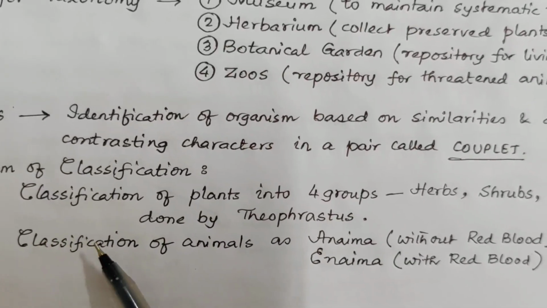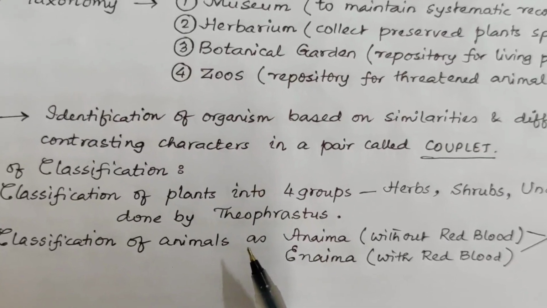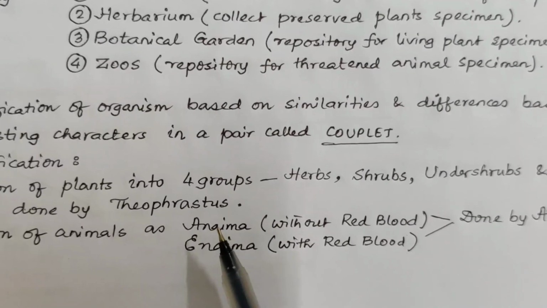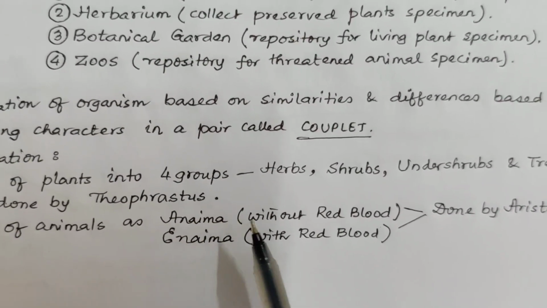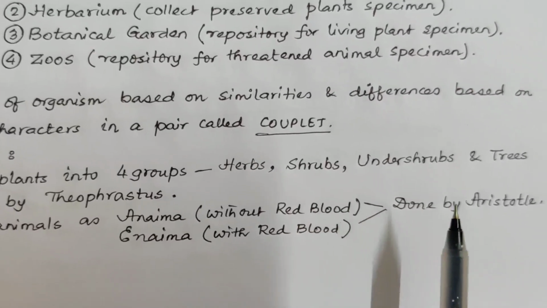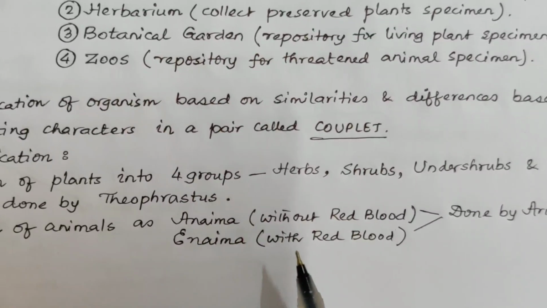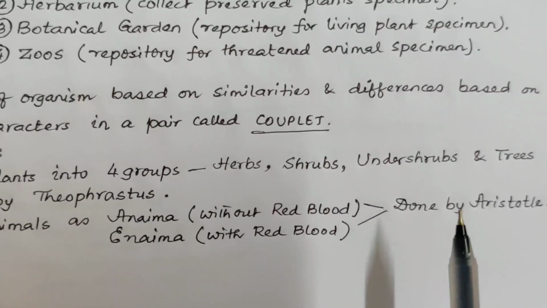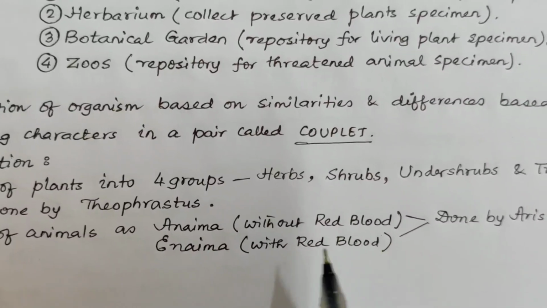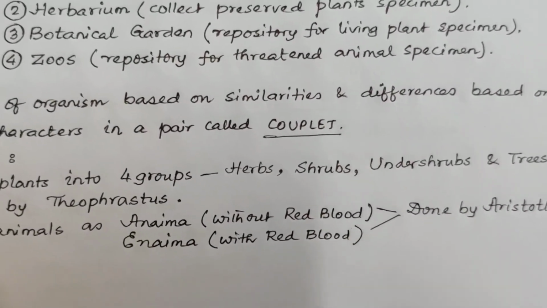Similarly, the classification of animals, as we said about plants, is into 2 segments. One belonging to Anaima, that is without red blood, and another is Inaima, that is with red blood. The animals without red blood are called Anaima, and the animals with red blood are called Inaima. This was done by Aristotle.